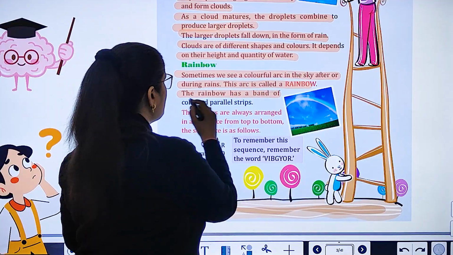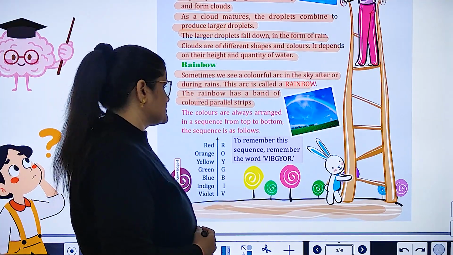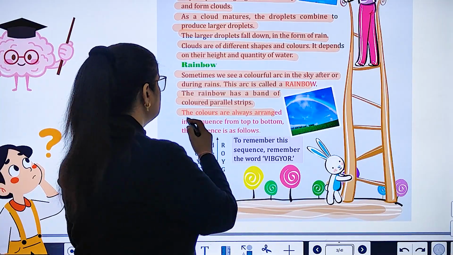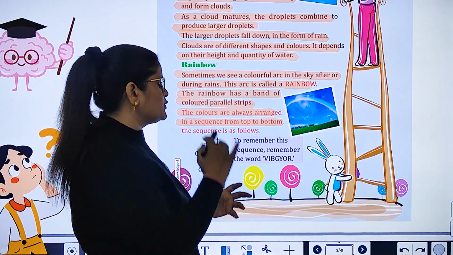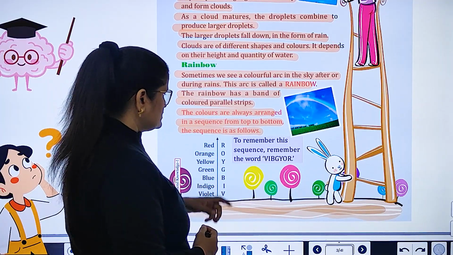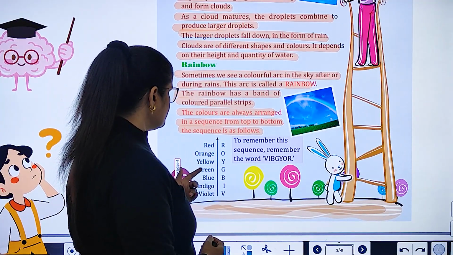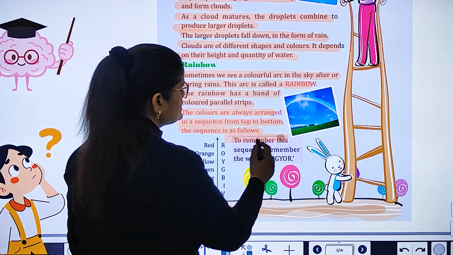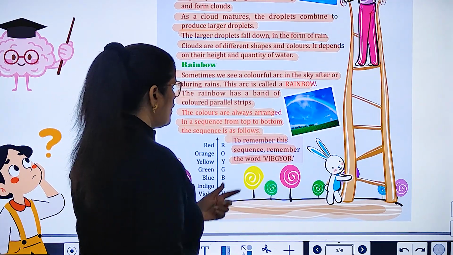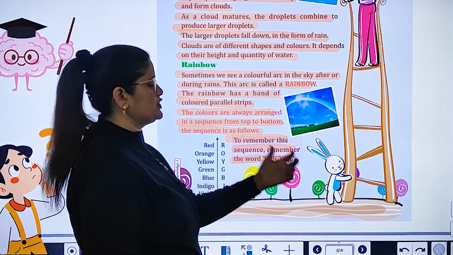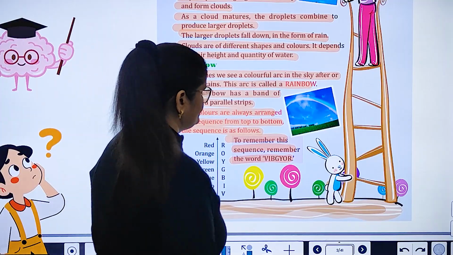The rainbow has a band of colored parallel stripes. The colors are always arranged in a sequence from top to bottom. The sequence is as follows. Okay, red, orange, yellow, green, blue, indigo, violet. To remember this sequence, remember the word VIBGYOR, that is, violet, indigo, blue, green, yellow, orange, red. Okay.